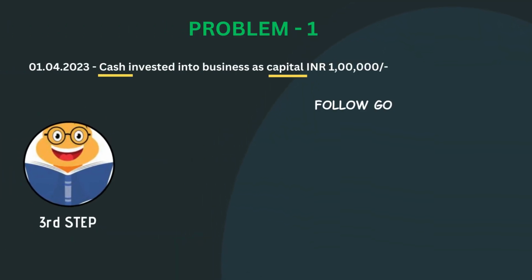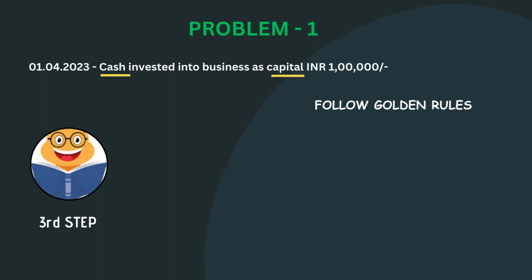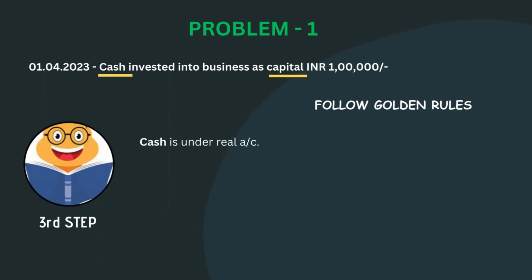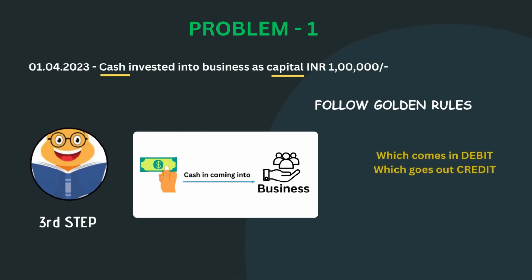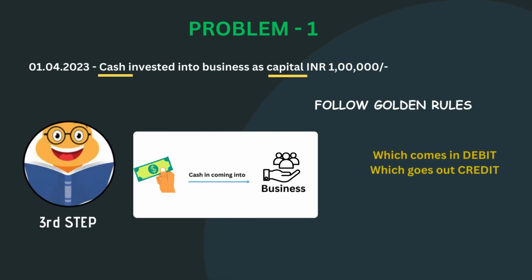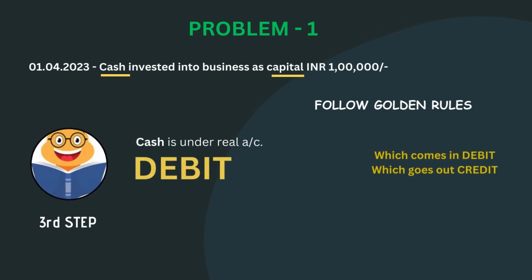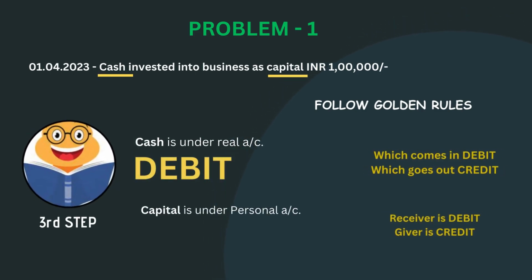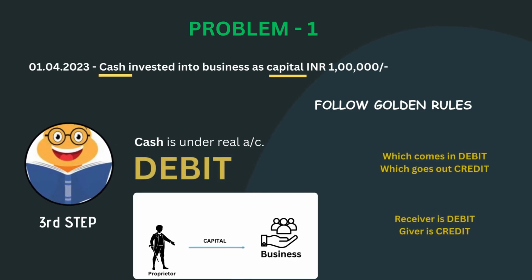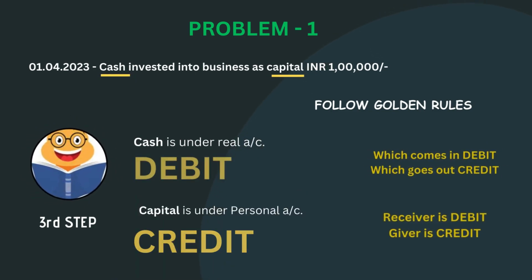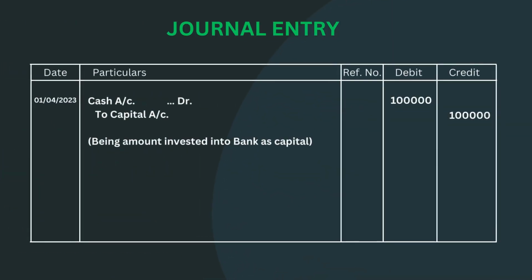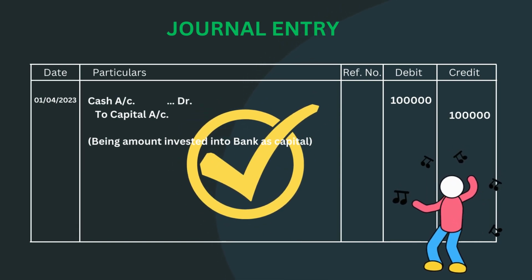Now the third step, follow golden rules. Cash is under real account and it is invested into the business. It means it is coming. So as per golden rules, cash will be debit. Capital is under personal account. Here capital is the giver, so it will be credit. Hence the entry will be cash account debit to capital account. Hooray! We have passed the first entry.